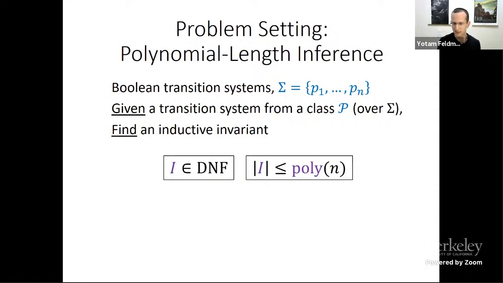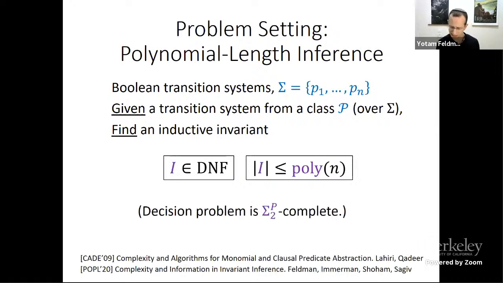So it's a rich syntactic class, but we assume the invariant size is bounded by some polynomial, because if the only invariants are exponentially long, there's no hope of learning the invariant efficiently. So these are the kinds of invariants we want to find. And the decision problem is complete for the second level of the polynomial hierarchy, so it's NP-complete with access to a SAT solver.